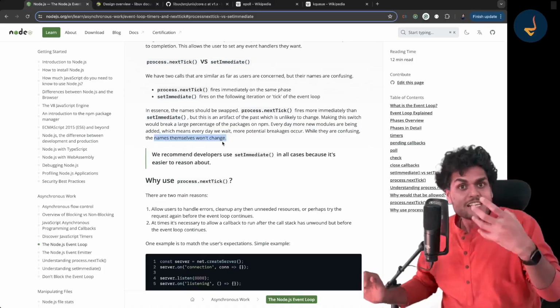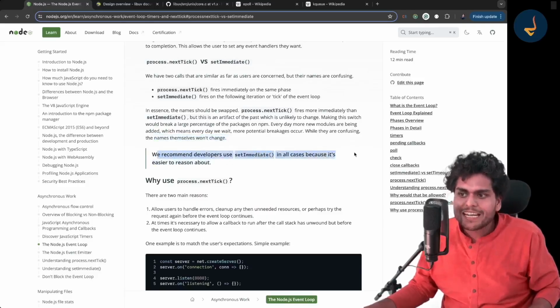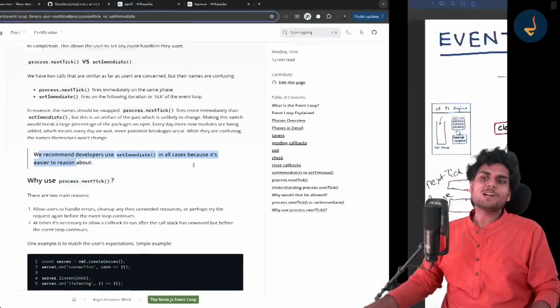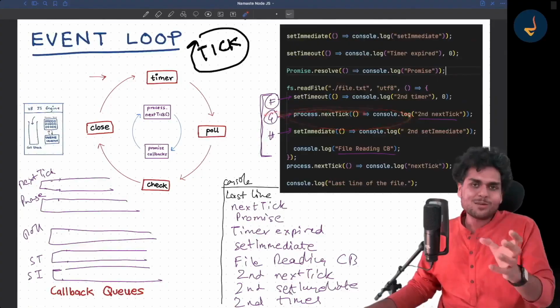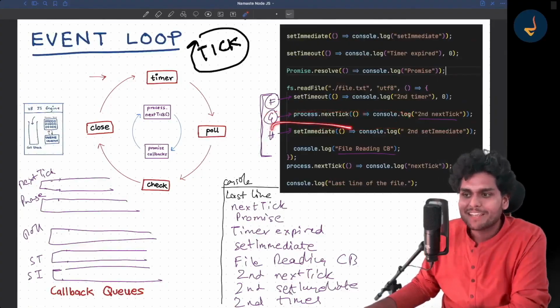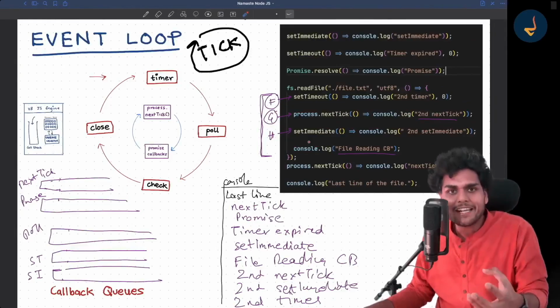And Node.js also recommends that developers use setImmediate in all cases because it's easier to reason about. So Node.js says don't use process.nextTick in your code, always use setImmediate, just for the sake of not messing things up.